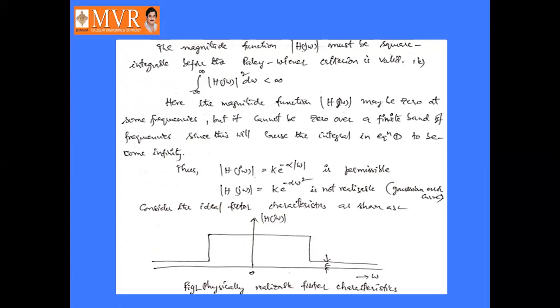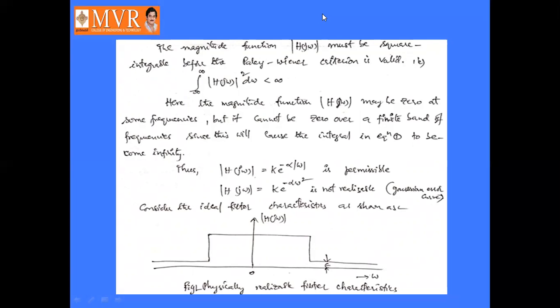It also must be a finite value. It should not be an infinite value. Okay. So the magnitude function mod of H of j omega must be square integrable before the Paley-Wiener criteria is valid. That is, integral from minus infinity to infinity of mod H of j omega whole square d omega must be less than infinity.